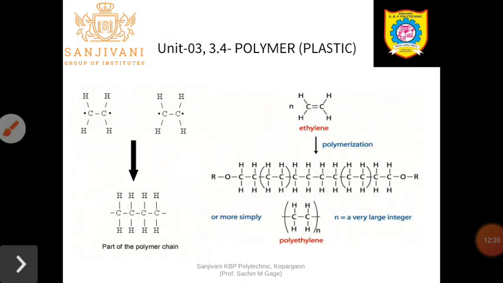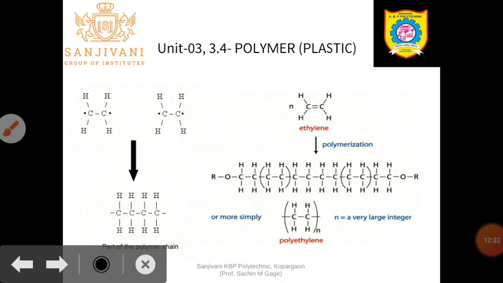So here the reaction is this one. Here are the free valencies of both carbons. This is the second molecule which participated in the chemical reaction. This is the original ethylene, C=C with hydrogens, that is CH2=CH2, so it contains one double bond.